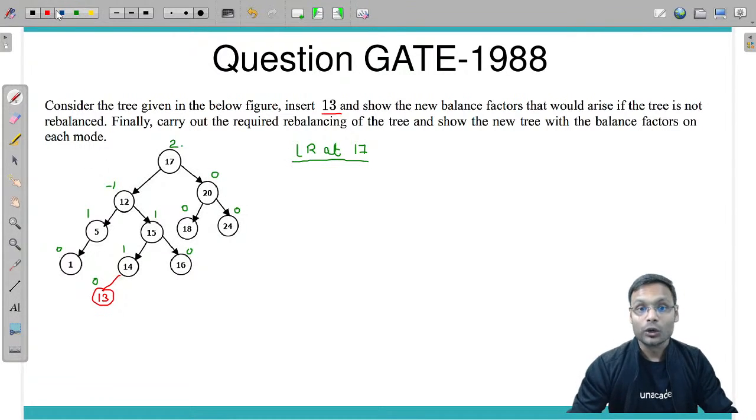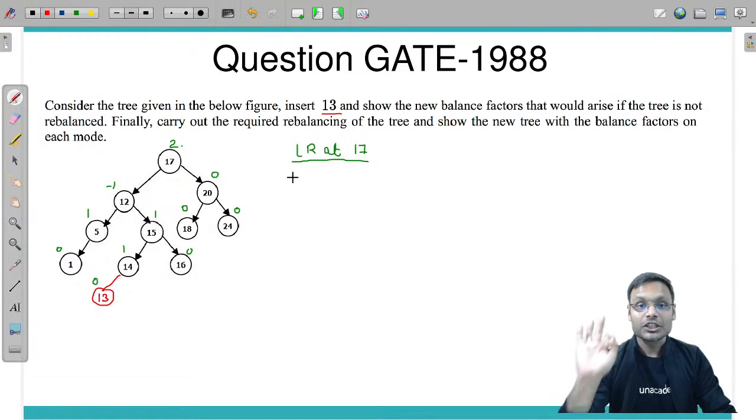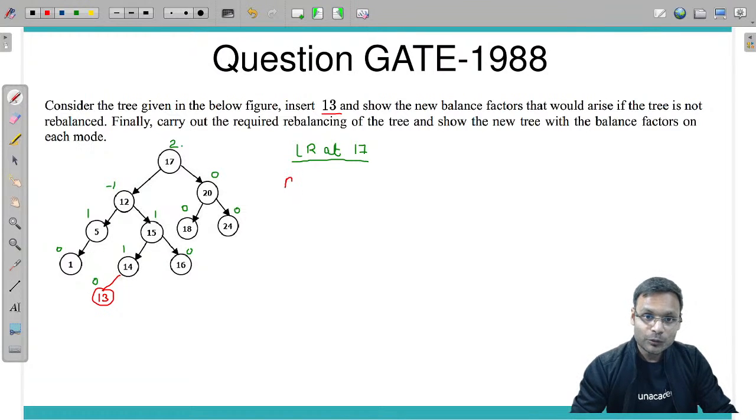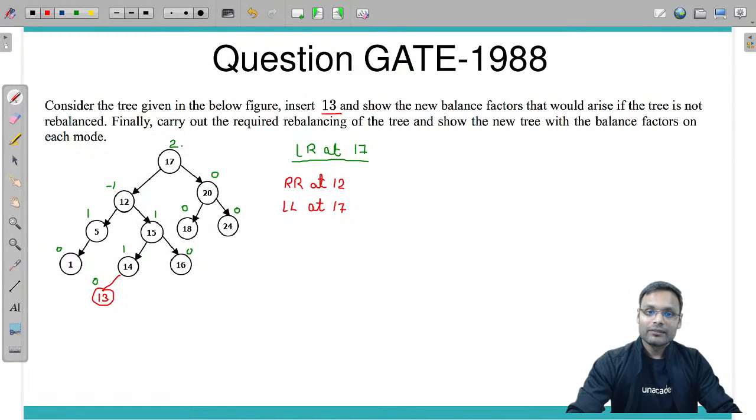LR is a rotation. LR rotation is not a single rotation, it is a double rotation. You have to do two rotations. First of all, you will perform RR rotation at the left child of 17, meaning at 12, and after that you will perform LL rotation at the imbalanced node 17.